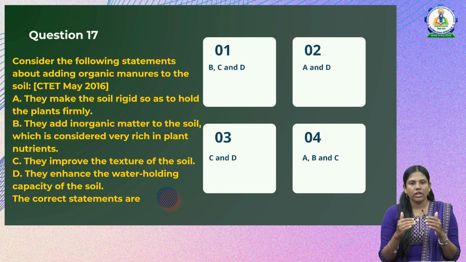Then they add inorganic matter to the soil, that is correct, and they also improve the texture of soil, that is also correct. They enhance water holding capacity, that is also correct. So the correct statements are B, C and D. And when we know the option A is incorrect, we are left with only option 1 and option 3. And if we are sure the B is correct, the option 1 will be the correct answer. So the correct answer is option 1, B, C and D.